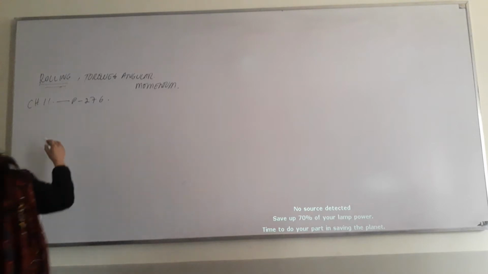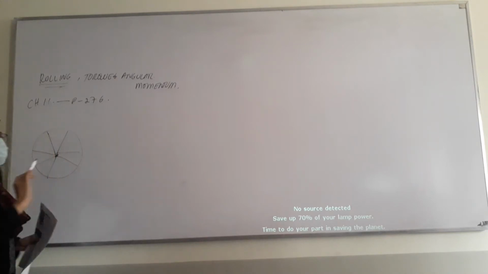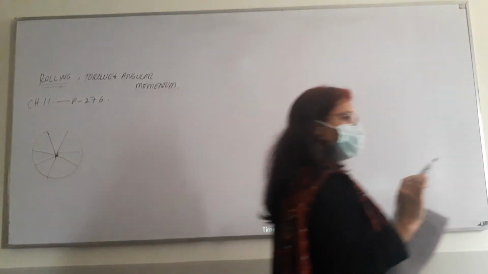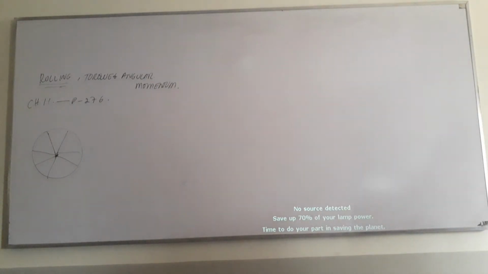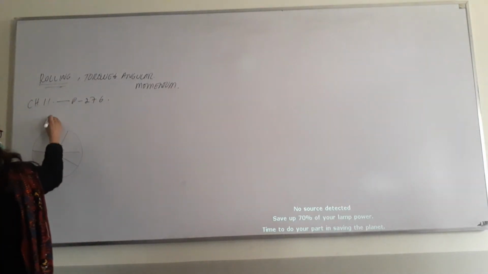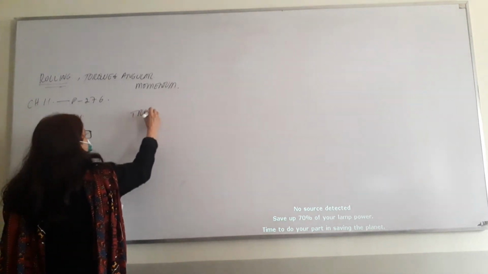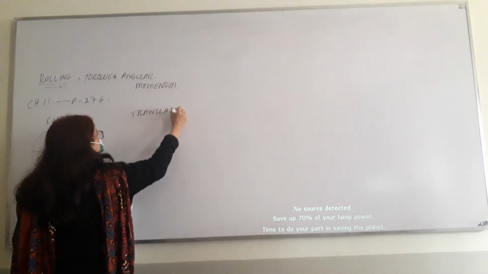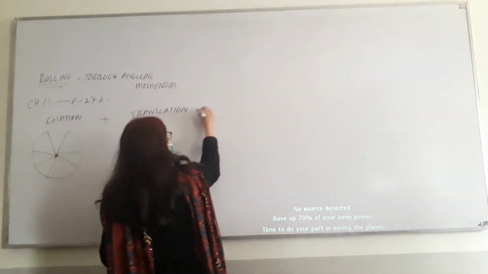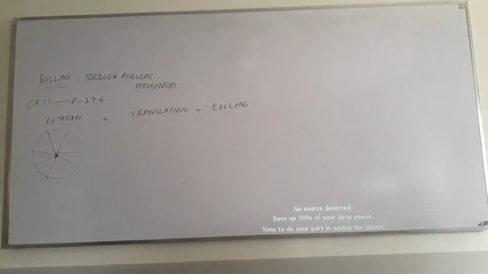Okay. Let's discuss the movement of a wheel. How does a wheel move? It rolls. Rolls means what? Okay, there's a term known as rotation. There's a term known as translation. And rotation plus translation is equal to rolling. Is that clear now? Yes, ma'am.